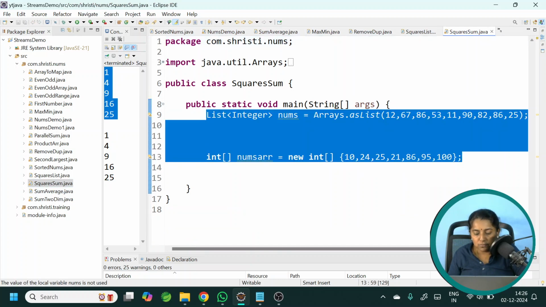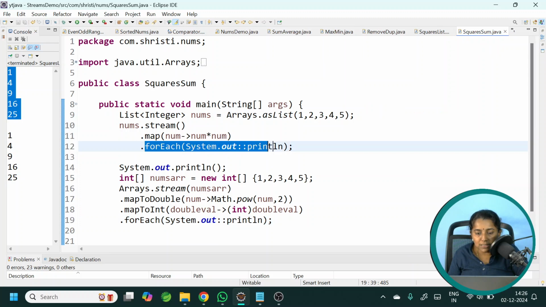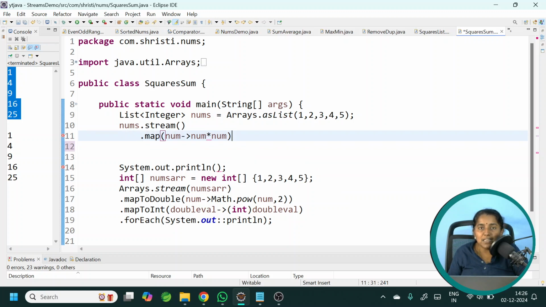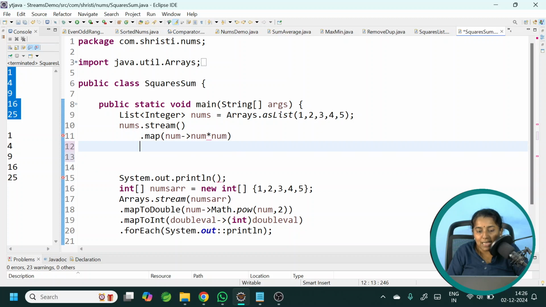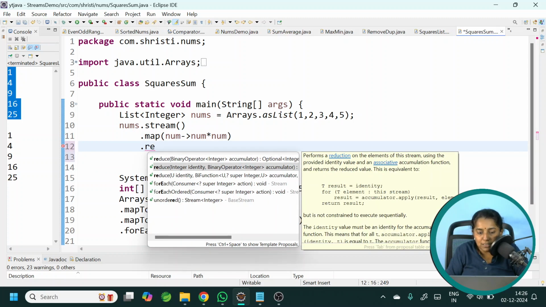I will remove these two. We don't want to print it, but I want to get the sum. In the first case, we have used map. Whatever is coming outside is of type integer only, so I cannot use the sum method directly. I need to use the dot reduce method. Already we have seen how it can be done.